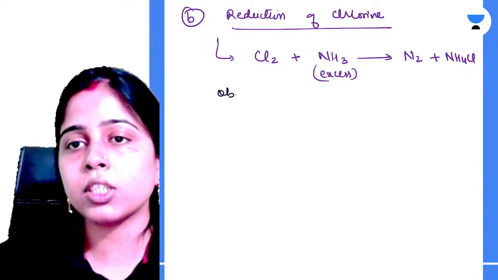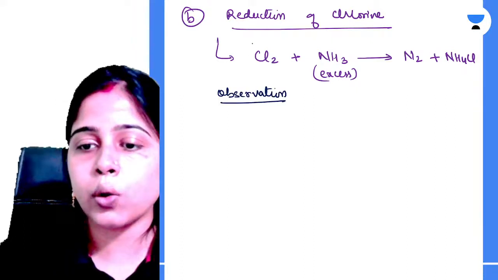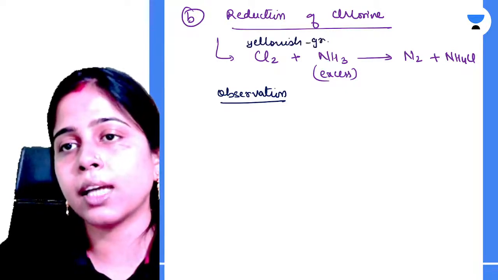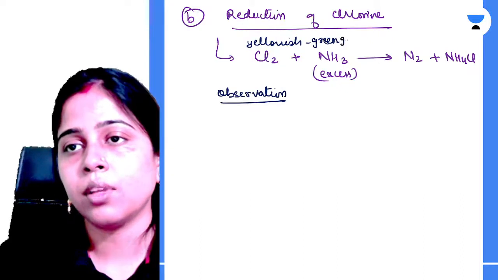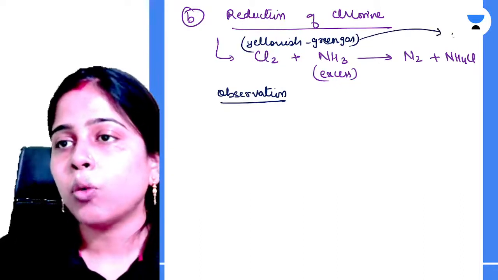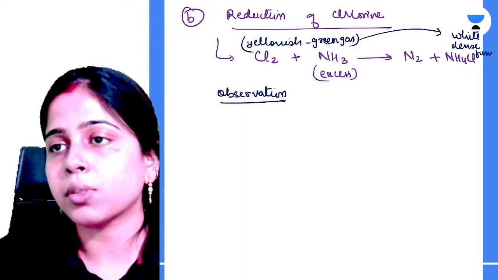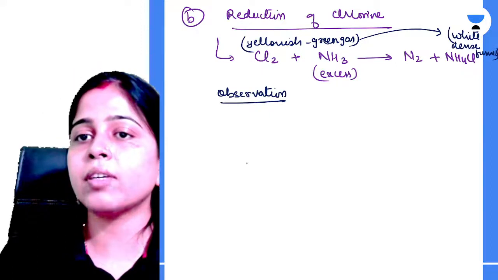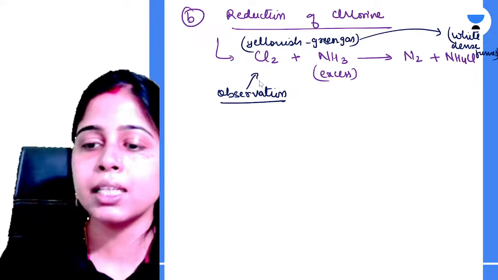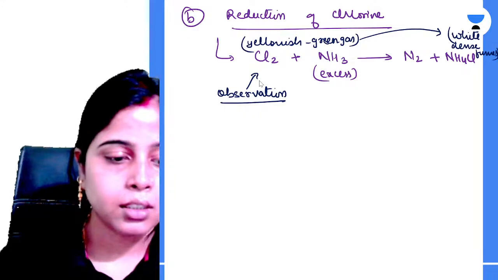So what is the observation for this reaction? I have already told you the observations. So your chlorine is a yellowish green color gas. So the yellowish green gas will get converted to form white dense fumes of ammonium chloride. White dense fumes. ठीक है? Got it everyone? Observations क्या होंगे? That your yellowish green color of chlorine will disappear and white dense fumes of ammonium chloride will appear. Clear?